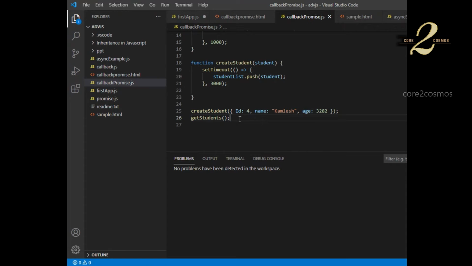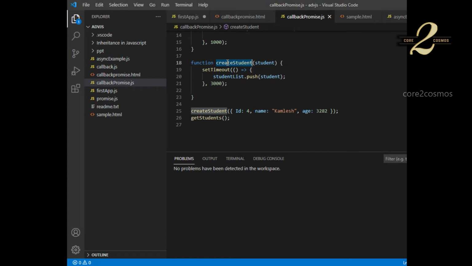But in JavaScript, it will not happen like that. Everything will get executed immediately, right? Since create student is taking 3 seconds, even though this operation starts after, the get student operation is getting completed before create a student. So we have to handle this scenario. For that, we have to introduce a callback function, right?